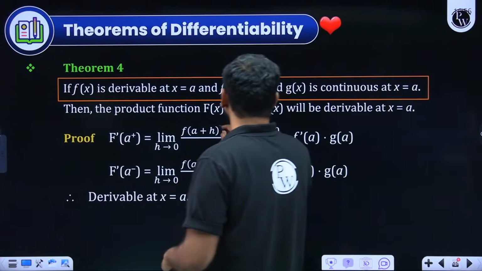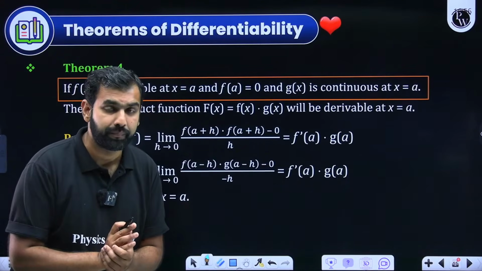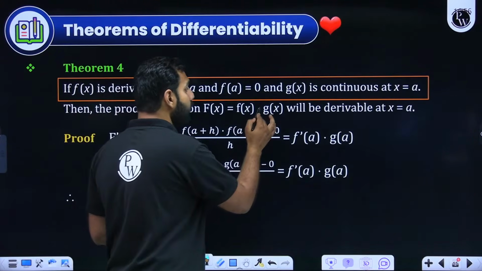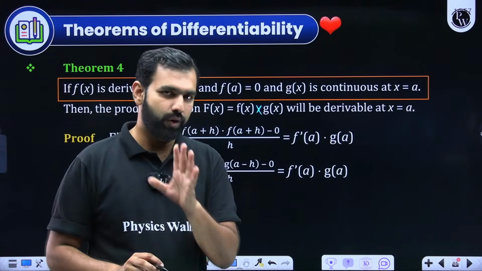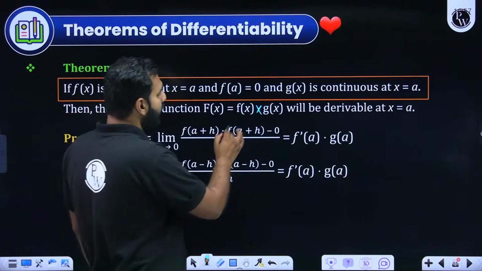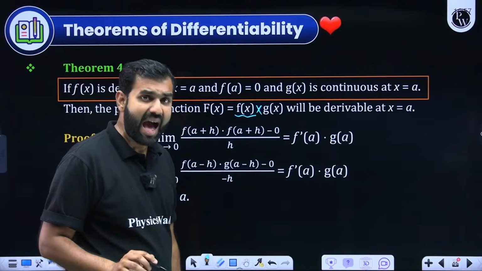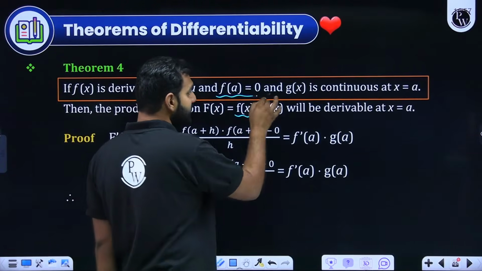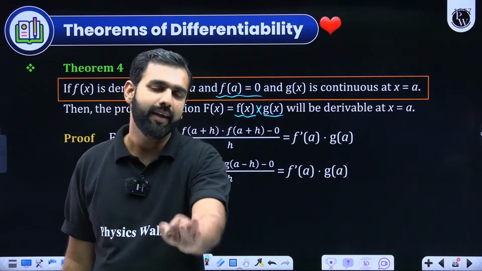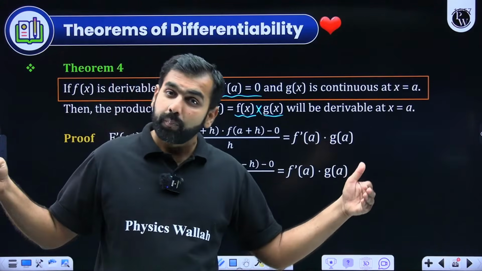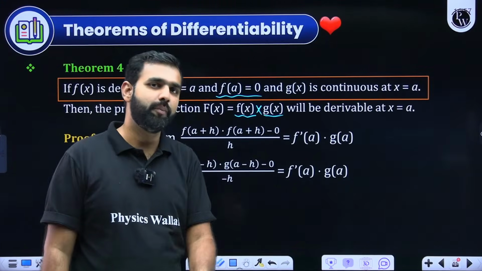First of all, you will be asked to check the differentiability of a function at a point, which is going to be a product of two functions, out of which if you could figure out that one of the functions is differentiable at that point, and at that point that function is 0, and the other function is continuous at that point, there, without delving further, without probing deeper, you can always conclude that this product is going to be differentiable at a.